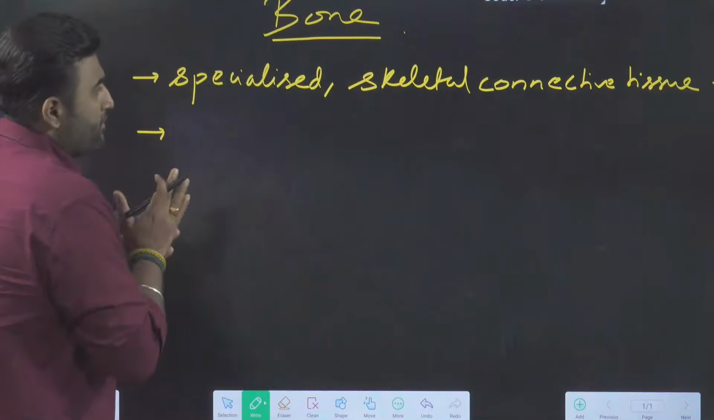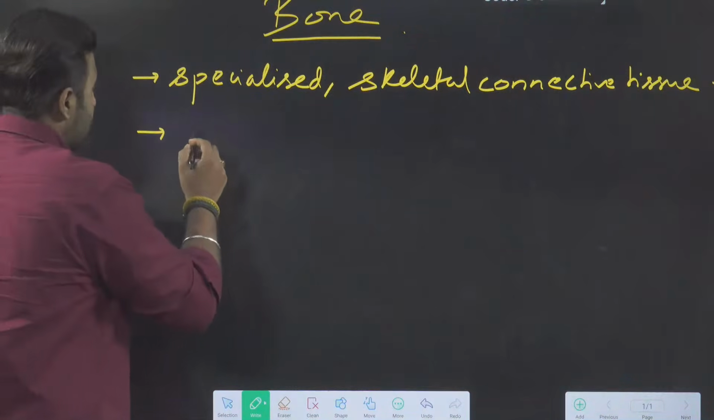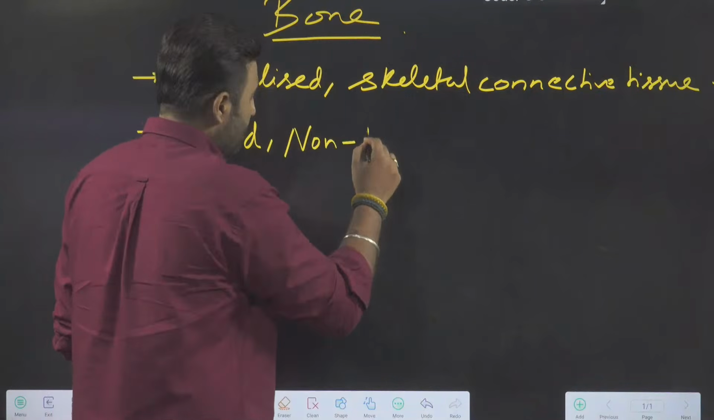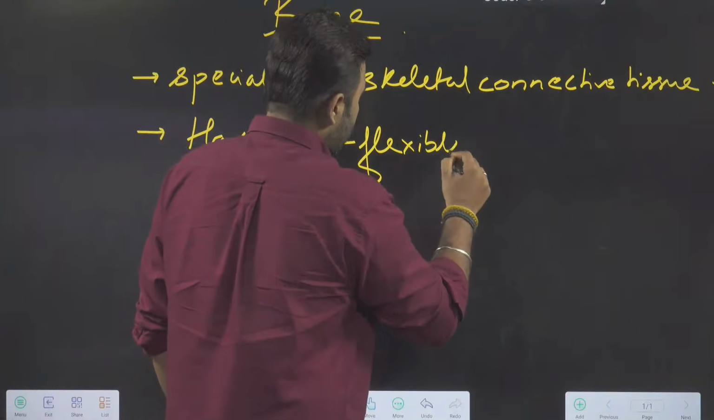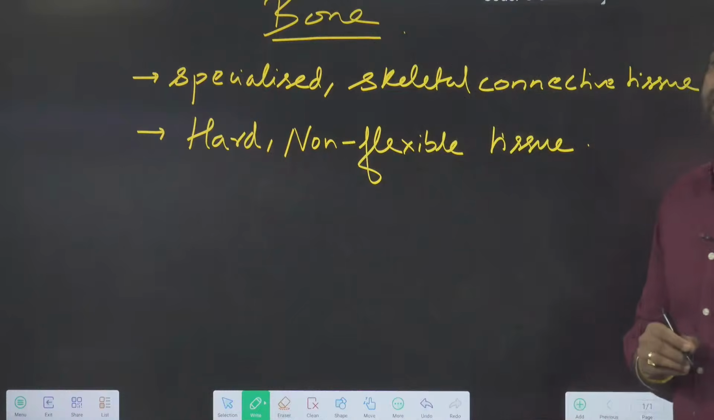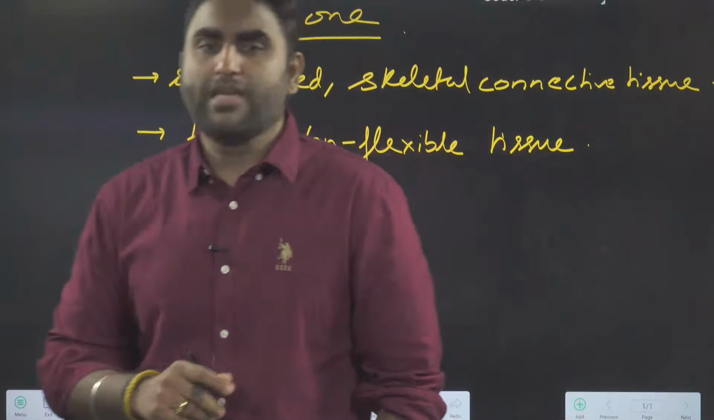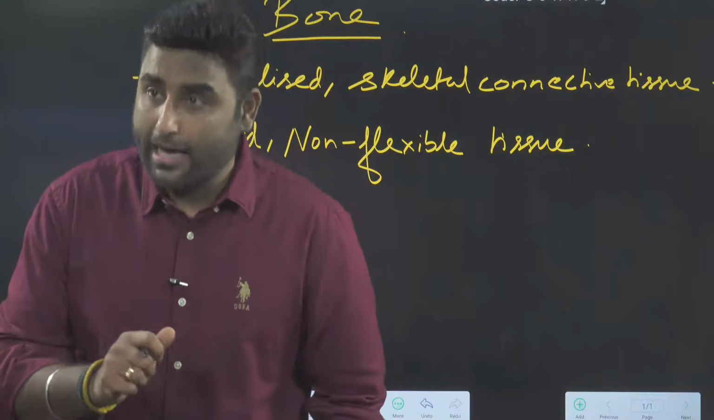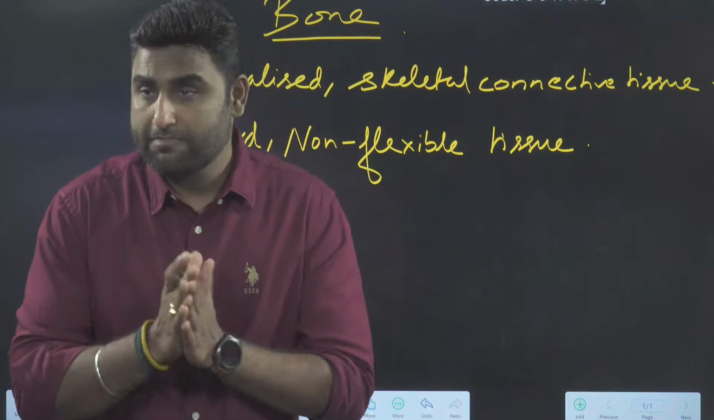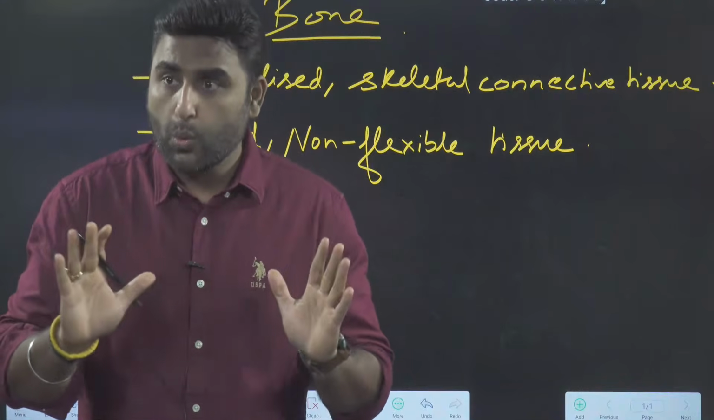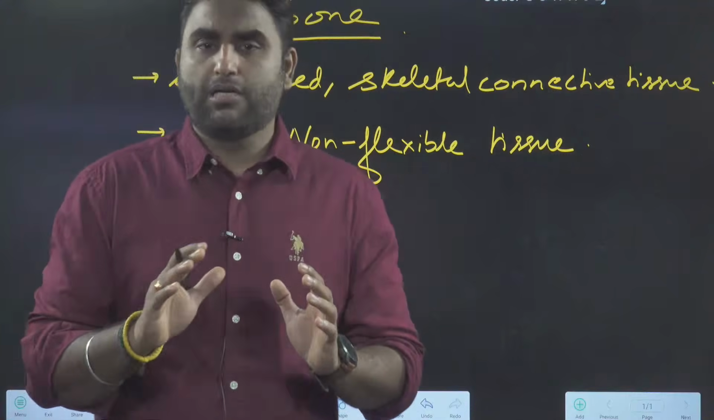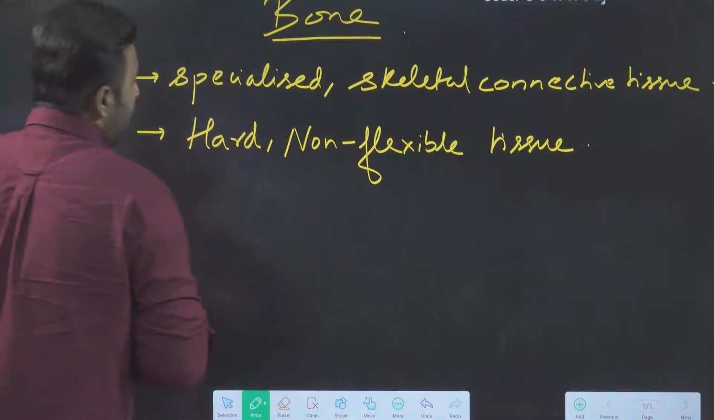Now talking about bone, bone is a very hard, non-flexible tissue. Do you agree? It is hard and non-flexible tissue. Can we say it is pliable? Is it able to bend? Can we say that it is a bendable tissue? No. We cannot say it is a bendable tissue. It is a non-pliable tissue.